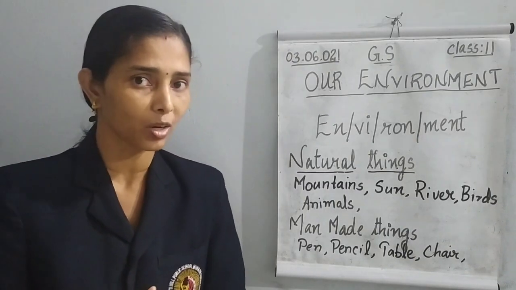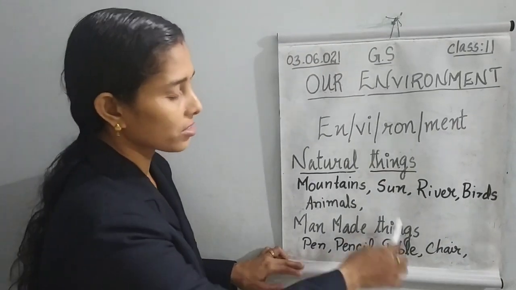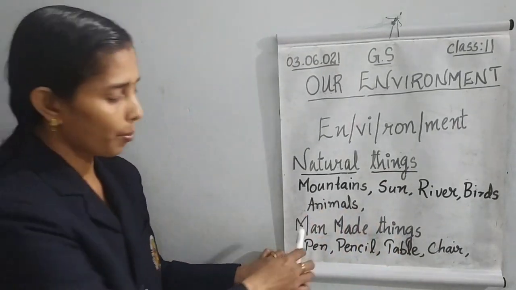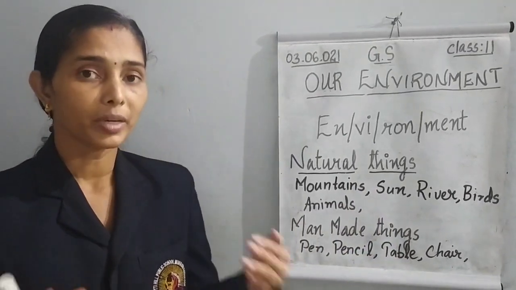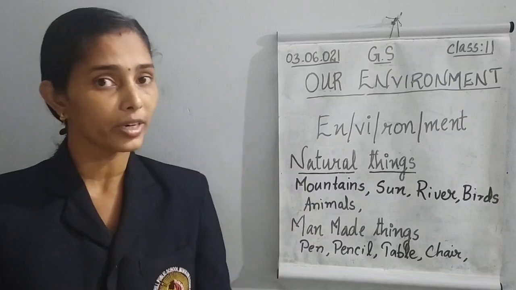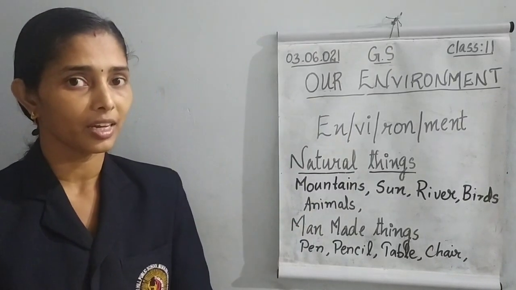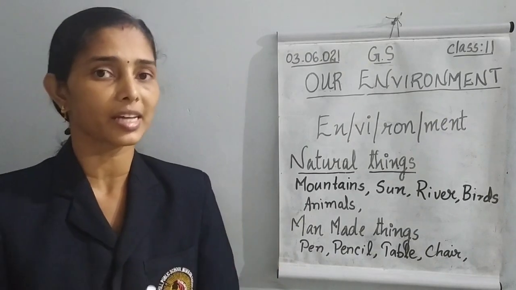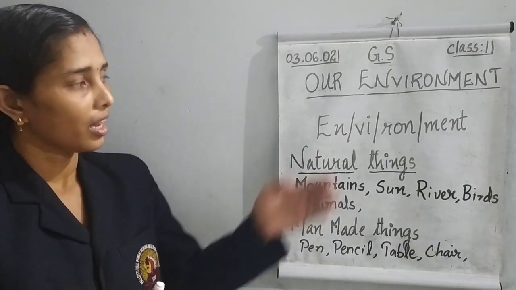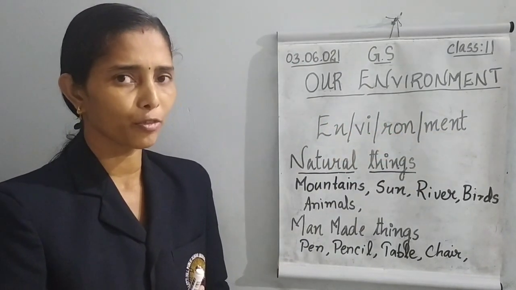So, these things are called man-made things. So, we see many things around us. All these things together we can say environment. All the things around us we can say environment. Spelling of environment? Remember, all of you?